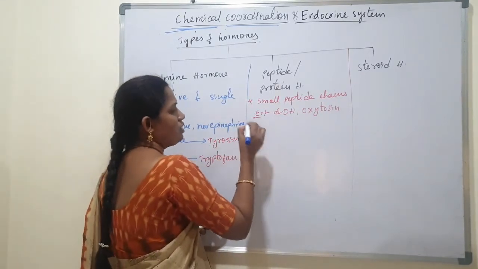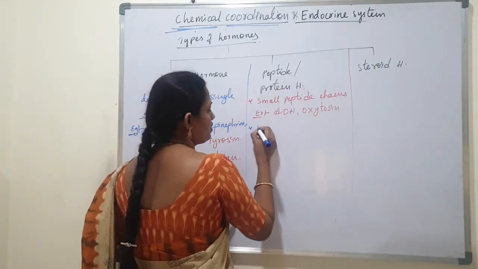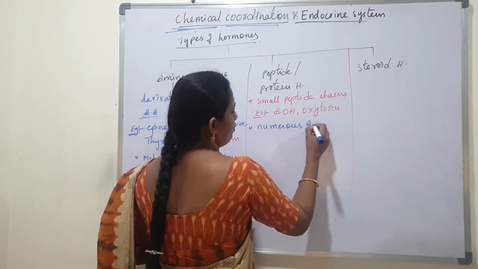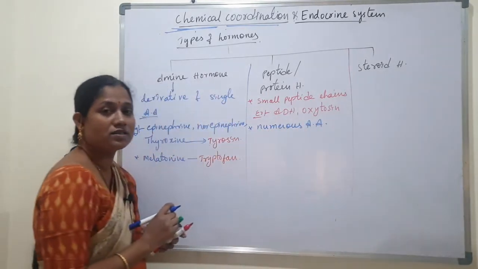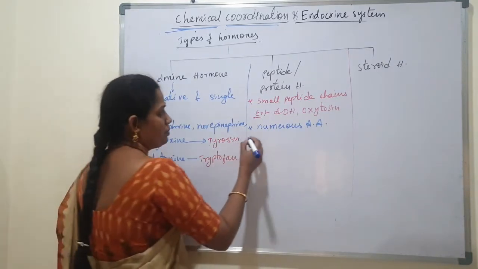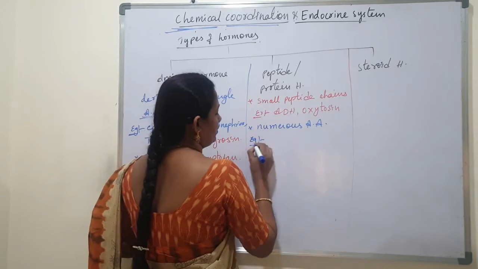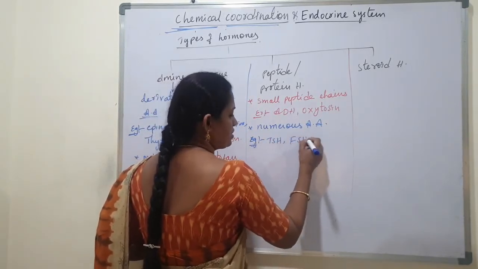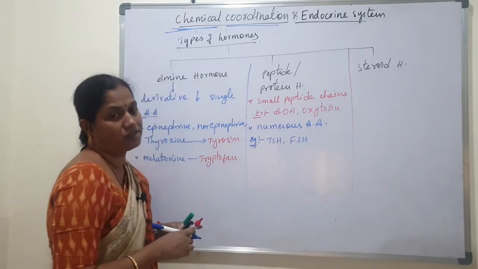Next, protein hormones. Protein hormones have numerous amino acids, a lot of amino acids. For example, TSH, thyroid stimulating hormone, and FSH, follicle stimulating hormone.